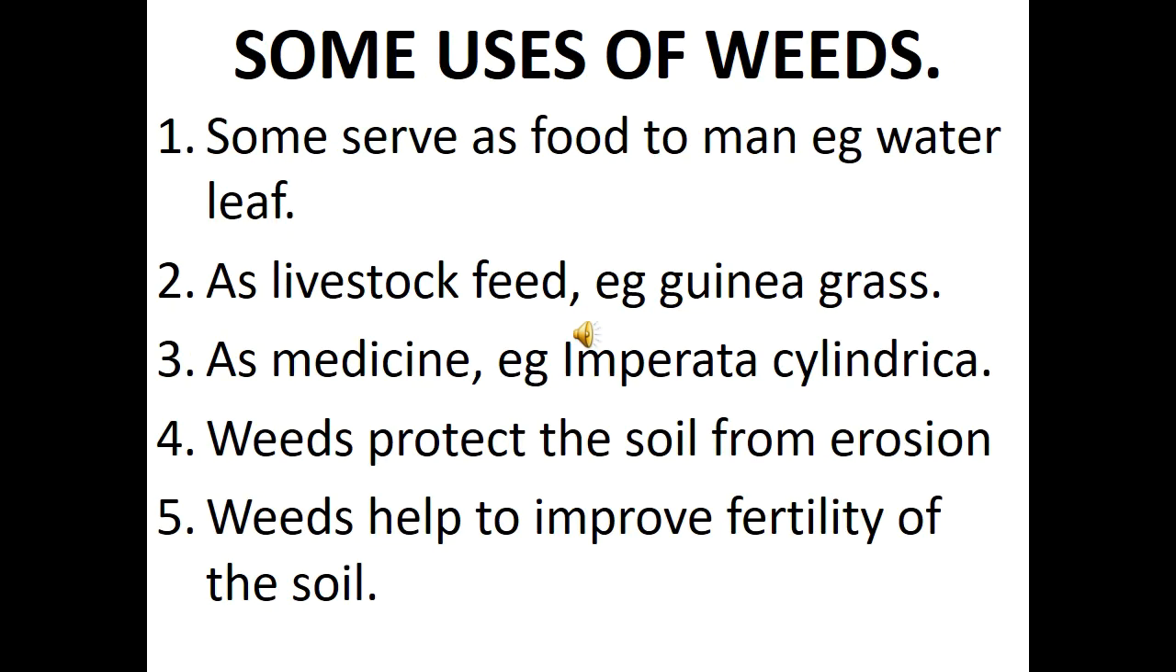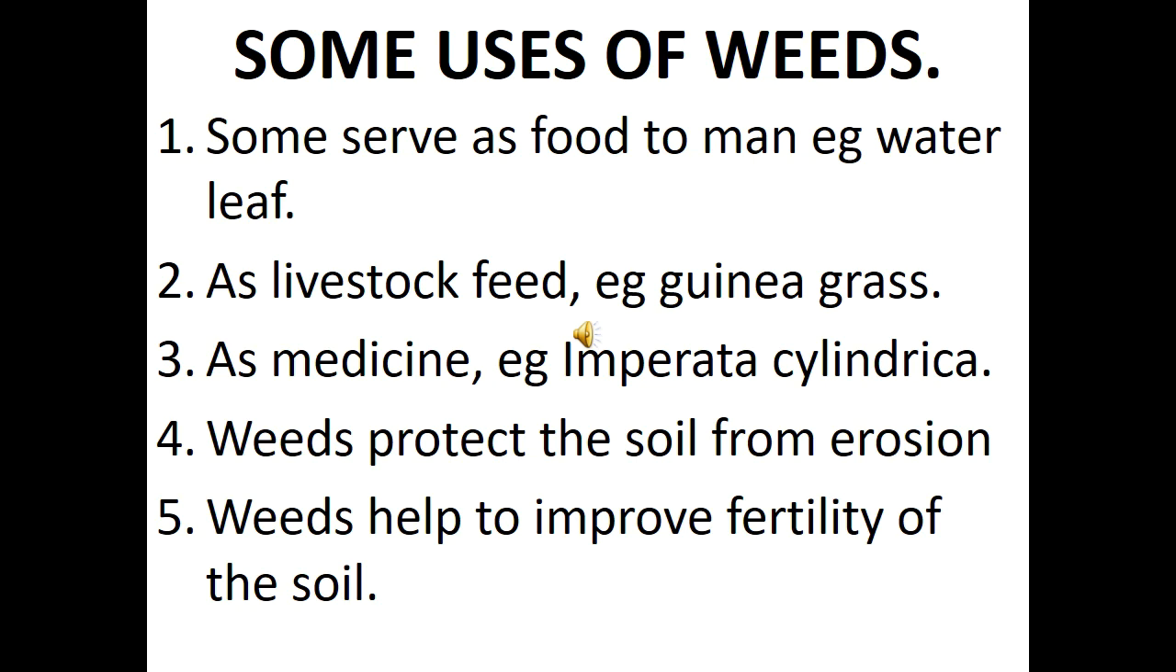Some uses of weeds. Some weeds serve as food to man, like water leaf. Human beings eat water leaf. They serve as a source of food. Not only water leaf, there are other weeds that human beings eat. As livestock feed, yes, we feed our farm animals with weeds. There are weeds that we feed our farm animals with, like Guinea grass, Gamba grass, Bahama grass, and Northern Gamba, and the rest of these weeds. We do feed our animals with them, so they serve as livestock feed.